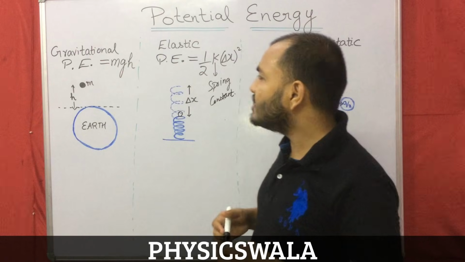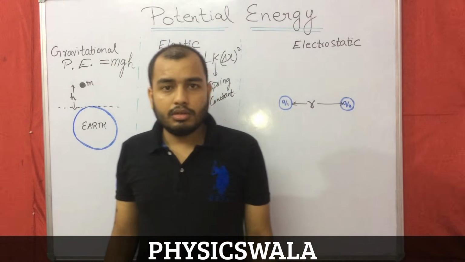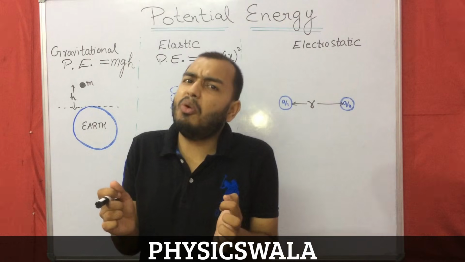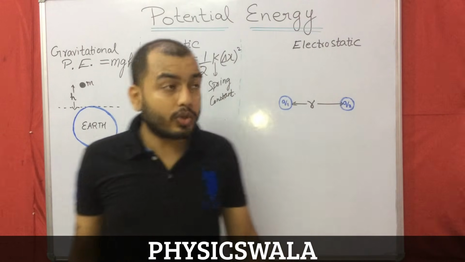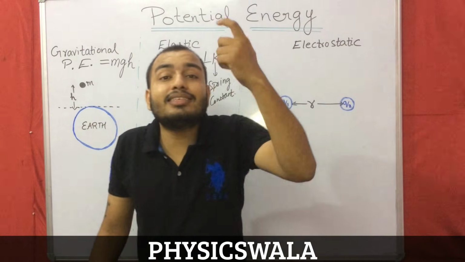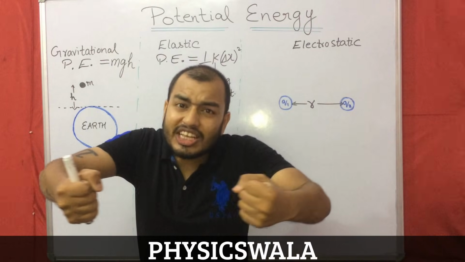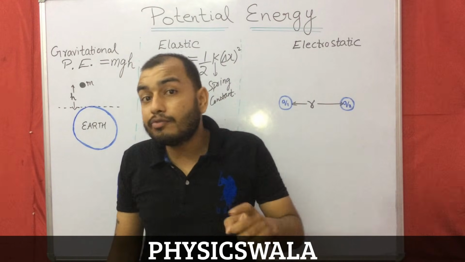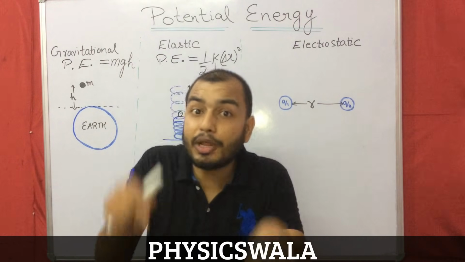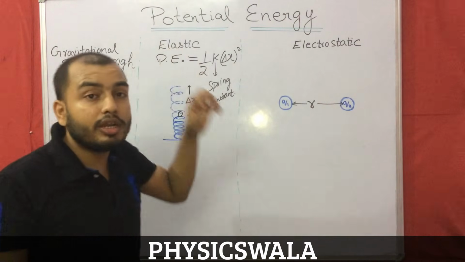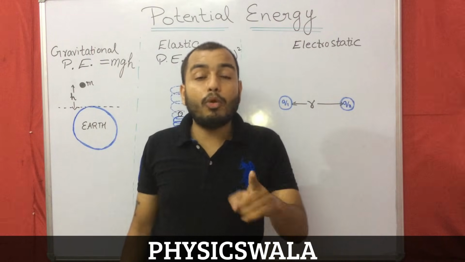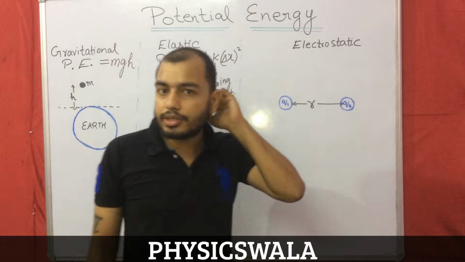Okay? It depends upon the type of spring. Some springs are compressed easily, some are compressed with more difficulty. So K depends upon the spring. If I expand this spring, if I try to stretch this spring, then also I have to do work. Then also I have to put in energy. Then also the spring must be having elastic potential energy. So a compressed spring and a stretched spring both have elastic potential energy.